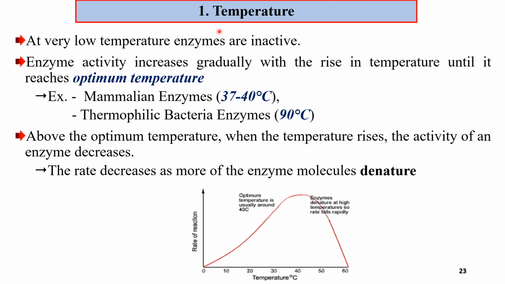For human beings, our optimum temperature is 37 up to 40s. For thermophilic bacteria, the bacteria that live in volcanic eruptions, it is 90 degrees Celsius. So temperatures above and below the optimum temperature decrease enzyme activity or denature the structure of enzymes, especially the active site of the enzymes.